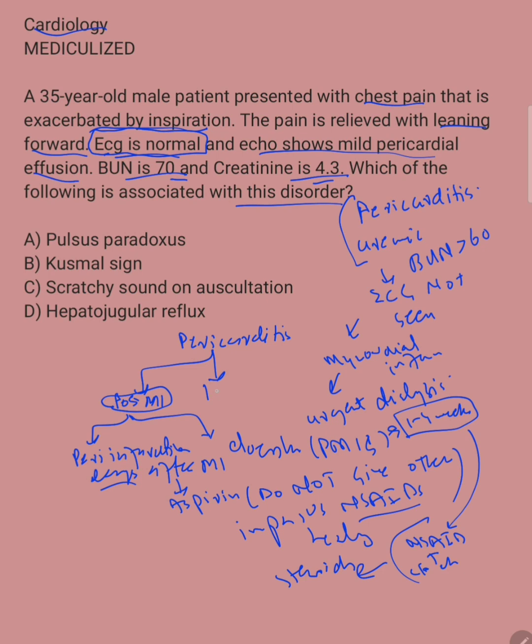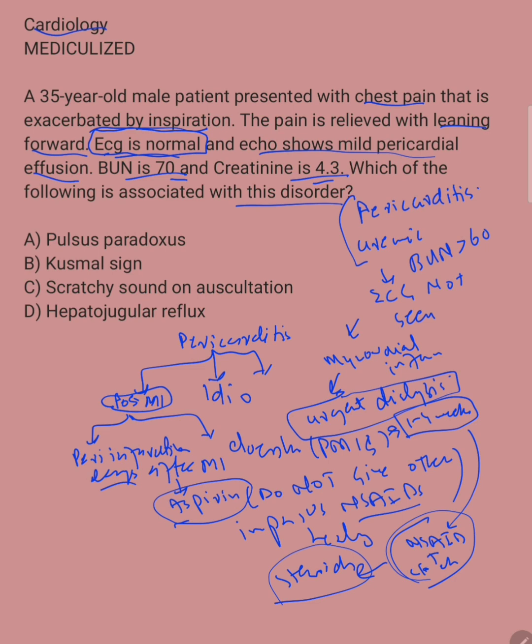The most common cause is actually idiopathic or viral. For that, the management is similar: you give NSAID and colchicine, and steroids if it is non-responsive. Another one is uremic pericarditis, for which you do dialysis. So this is the entire management. If someone asks, what is the treatment for pericarditis? You can say it depends on the etiology. It's not just directly NSAIDs and colchicine. We have to know the etiology. For peri-infarction, remember aspirin, and avoid other NSAIDs. This is a really high yield point.